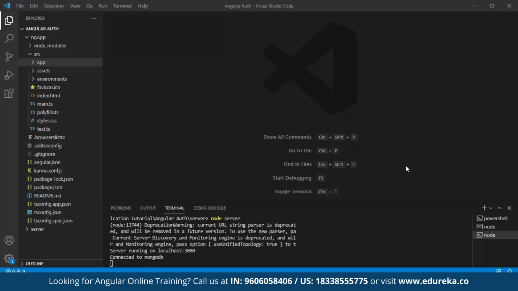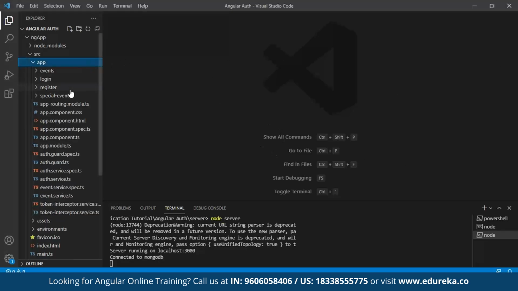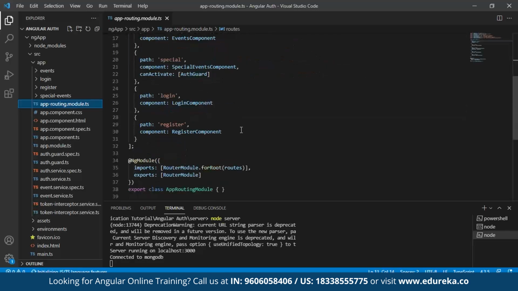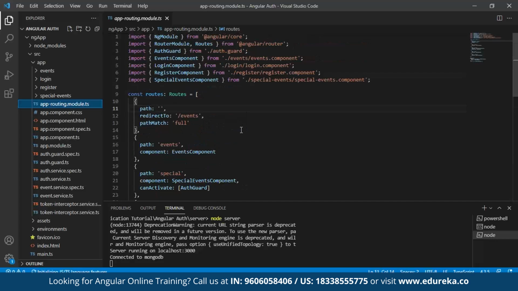So the next thing that I'm going to walk you through is my routing module. Whenever you create your application, it will ask if you want routing to be involved. Just say yes when you do that. Here I have created different routing techniques for my application to be working. The first thing we have to do is import your components. Now all my components have been imported here and my routes and router module should also be imported. With that, we can see our routes that have been added.